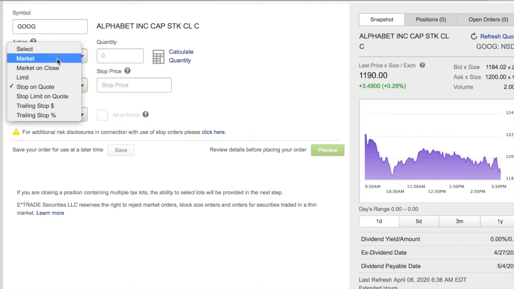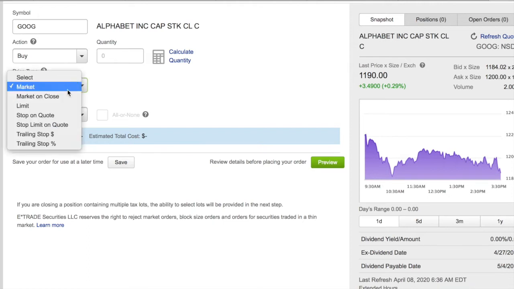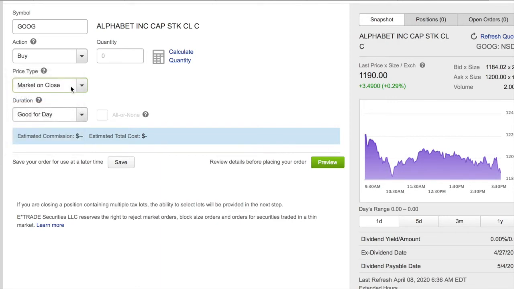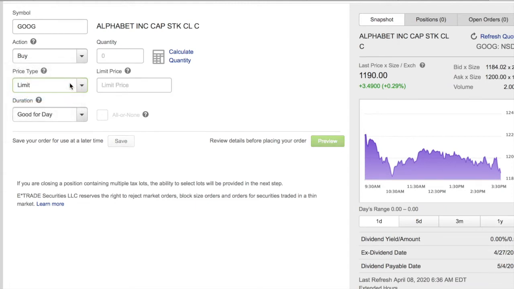So the first one, market. Market means get me in at the best possible price right now. When the market is open, get me in at the best price on the market. Market at close. Get me at the best price when the market closes. Simple, right?